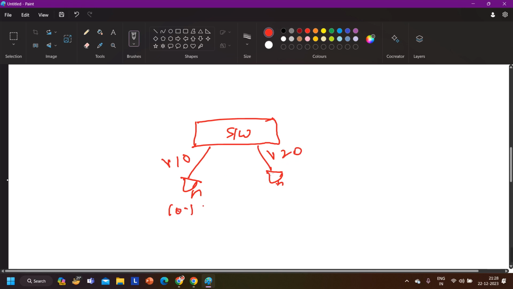The IP address of this machine is 10.1, and the IP address of this machine is 10.2. I want to make communication between 10.1 and 10.2. How can I make communication possible between these two devices in this scenario? Any solution?